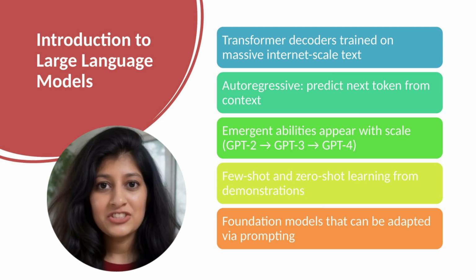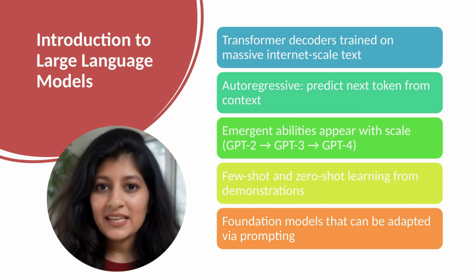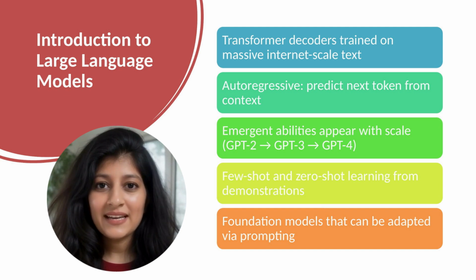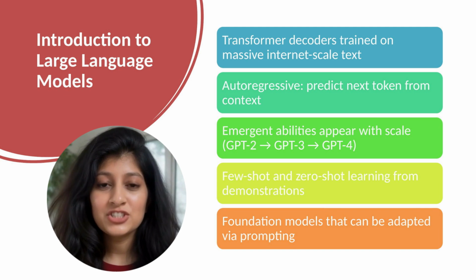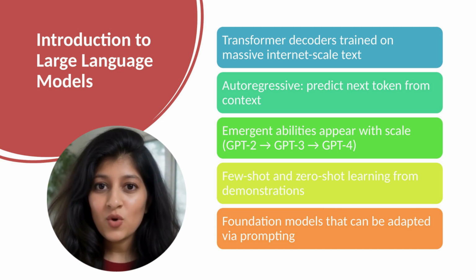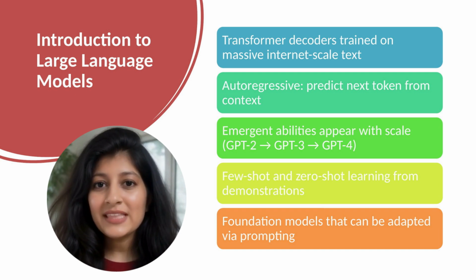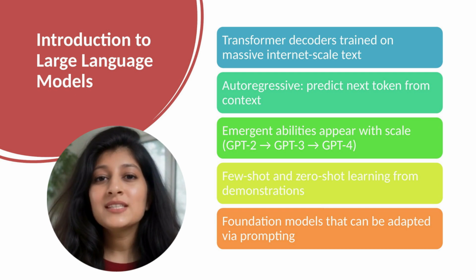Why does scale matter so dramatically? We thought this approach had limits. Scaling from millions to billions of parameters seemed like more of the same. Instead, new abilities emerged. GPT-2 had impressive text generation. GPT-3 could write code, solve reasoning problems, generate creative content. GPT-4 goes further. These emergent abilities are surprising and not fully understood.